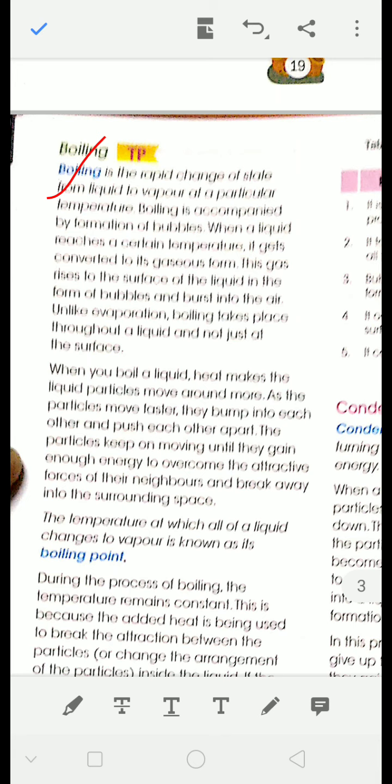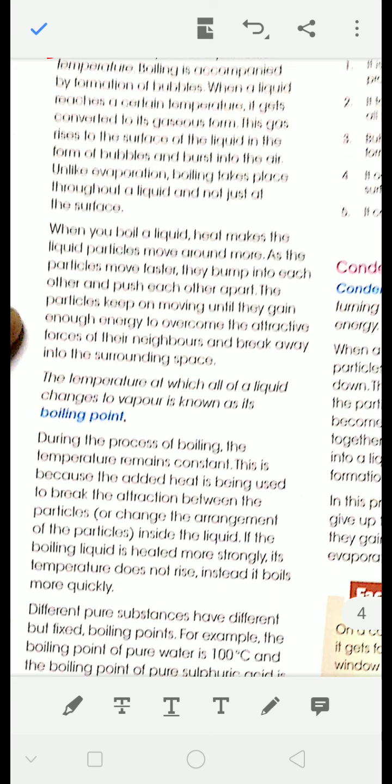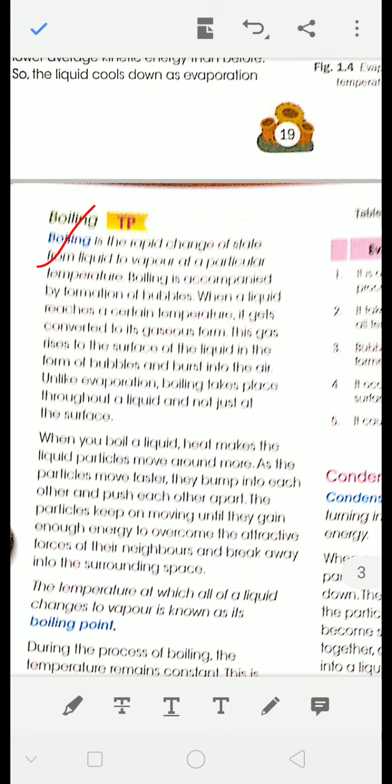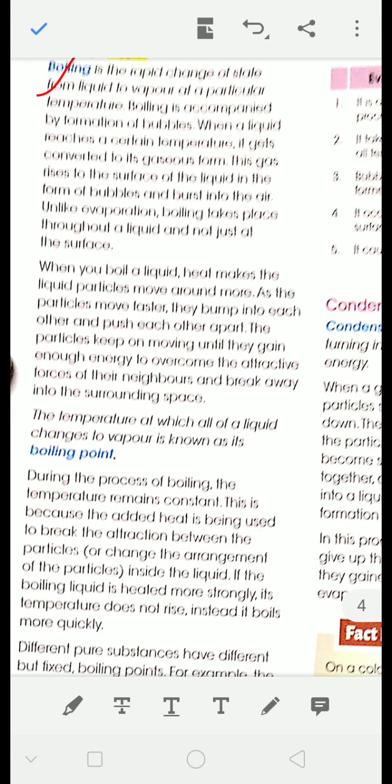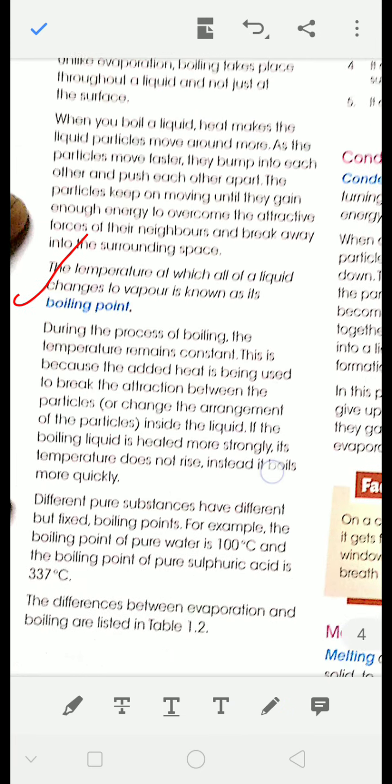Now what happens when a liquid reaches its boiling point? Then by absorbing the latent heat, it converts into a vapor or gas, whatever you can say. So boiling is the process of conversion of liquid to vapor at a particular temperature, and that particular temperature is called the boiling point. The temperature at which all of a liquid changes to vapor is called the boiling point.